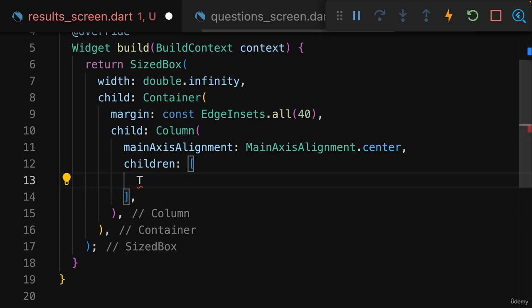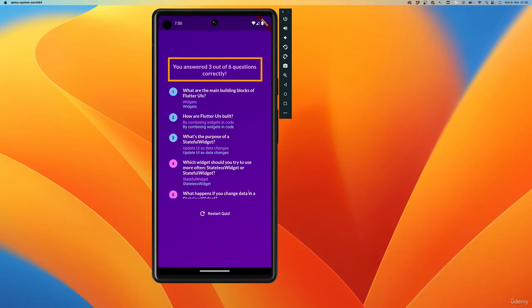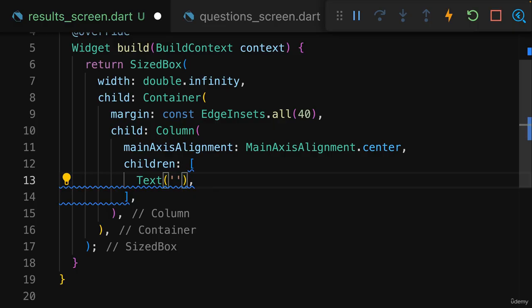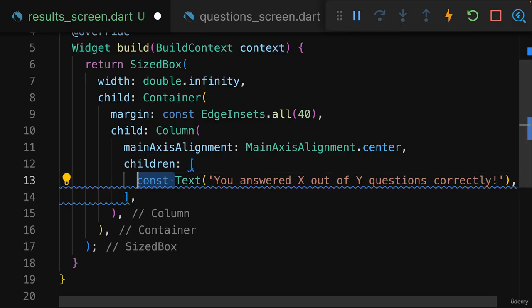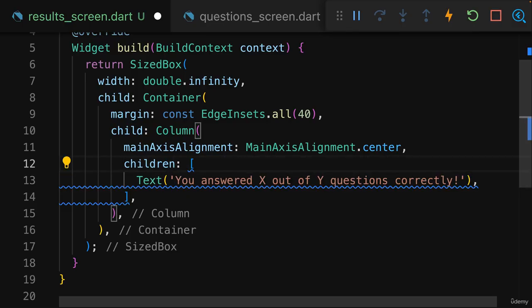And here the first widget is actually that text widget that tells us how many questions have been answered correctly. And for the moment, I'll just add some hard-coded dummy text here, where I'll say "You answered X out of Y questions correctly." And this can then be turned into a constant value, or actually the entire list can be turned into a constant value right now.